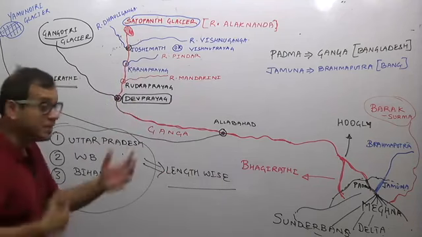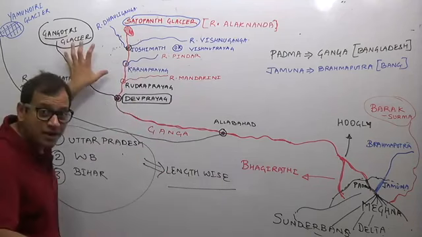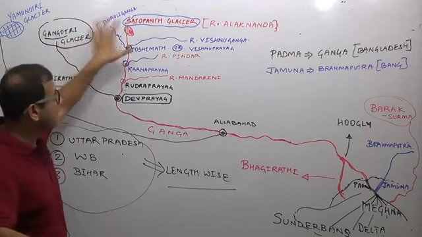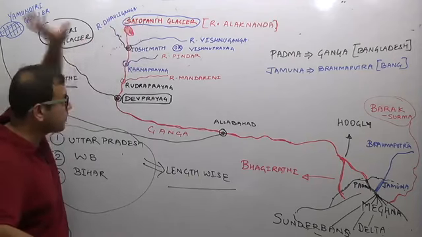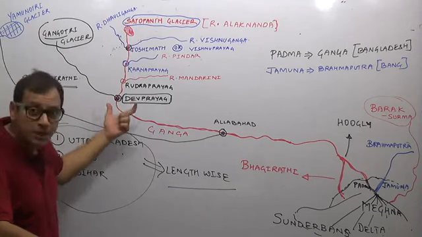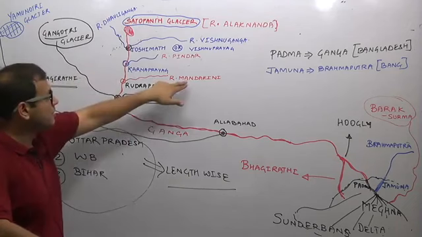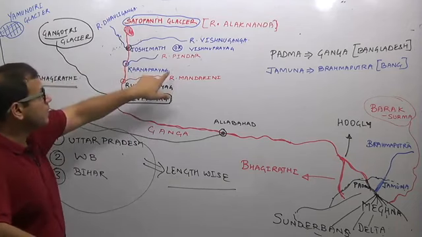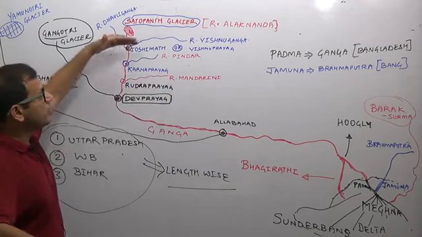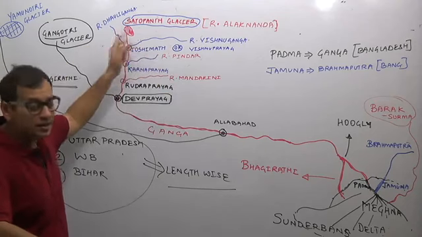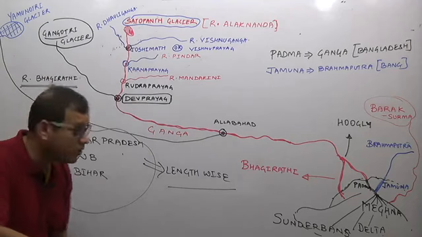But before that, let me revise again. Bhagirathi from Gangotri Glacier, Alaknanda from Satopanth Glacier, Alaknanda and Bhagirathi at Devprayag. Before that, Rudraprayag, Mandakini, Karnaprayag, Pindar, Joshimath or Vishnuprayag, Vishnu Ganga and Dhauli Ganga. It can come as a match the column.